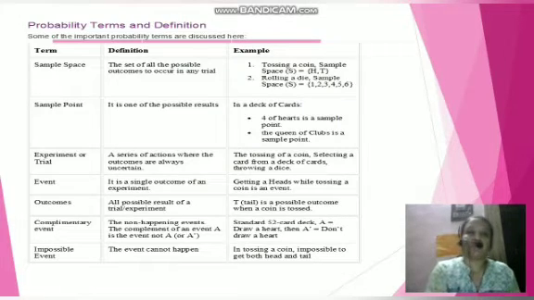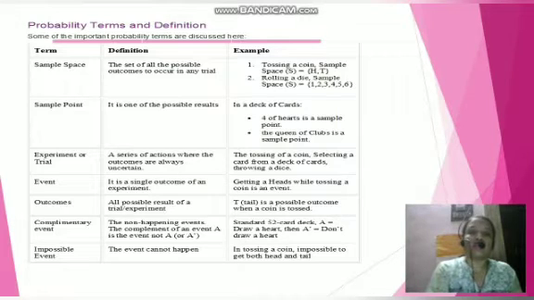Experiment, also called a trial, is a series of actions where the outcomes are always uncertain. We already defined this; it is the same definition but written in different language. You can write any one of the definitions for the experiment. Tossing a coin is an experiment. Selecting a card from a deck of cards is an experiment. Throwing two dice is an experiment.